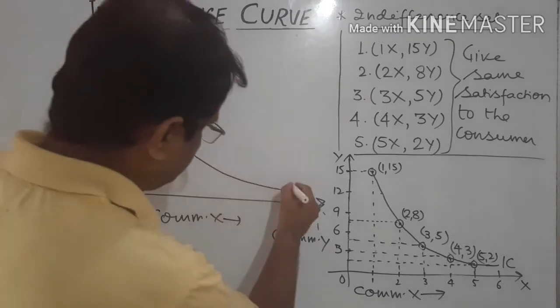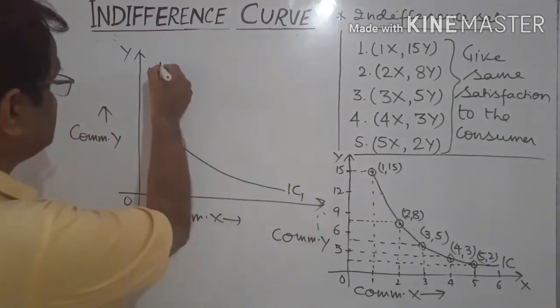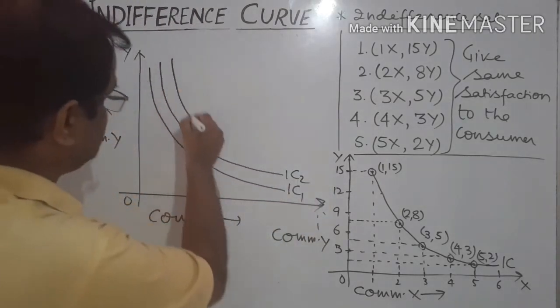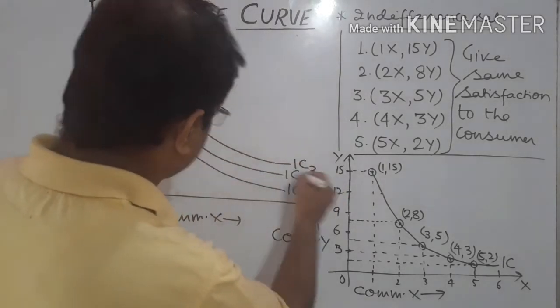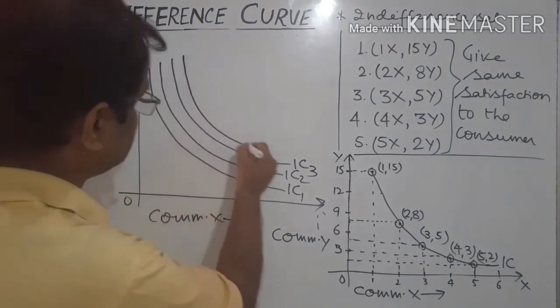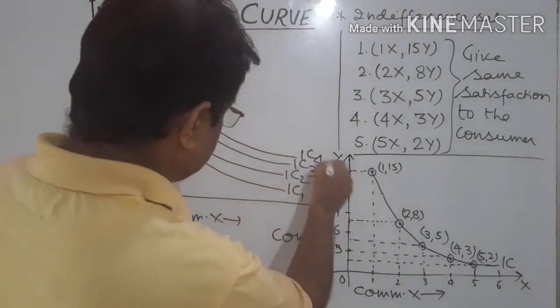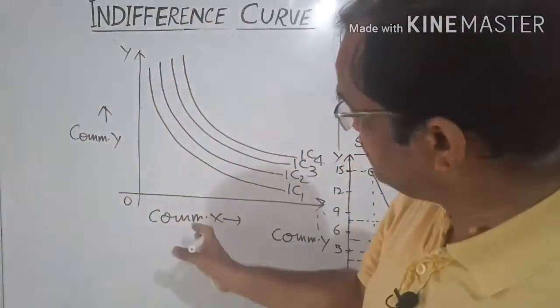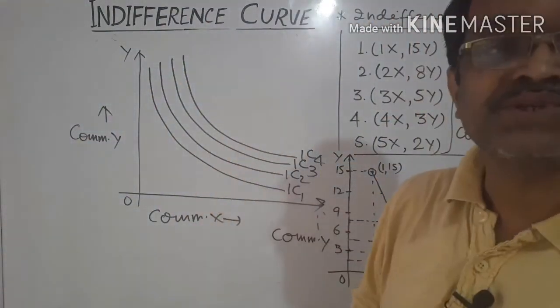Now suppose this is indifference curve number 1, this is number 2, this is number 3, and the last one is number 4. So there are 4 indifference curves drawn on this graph paper.